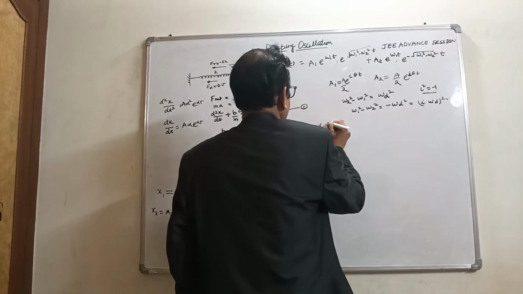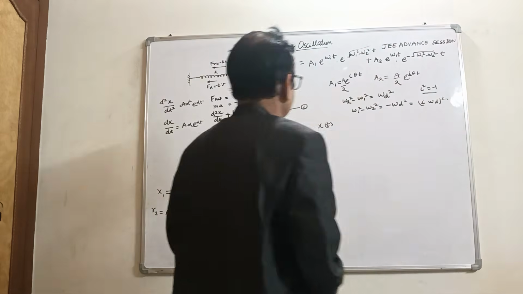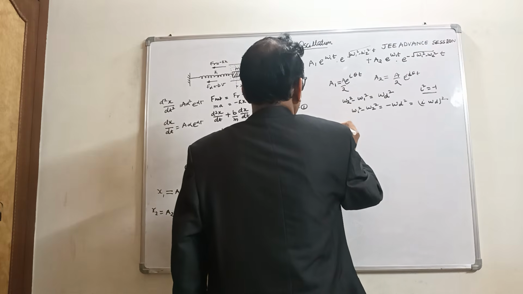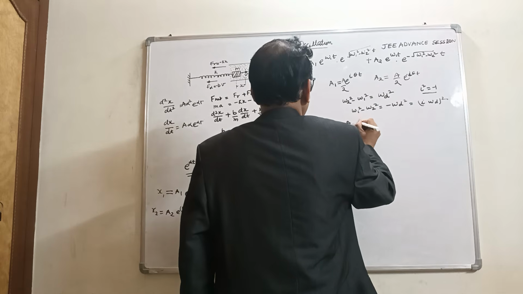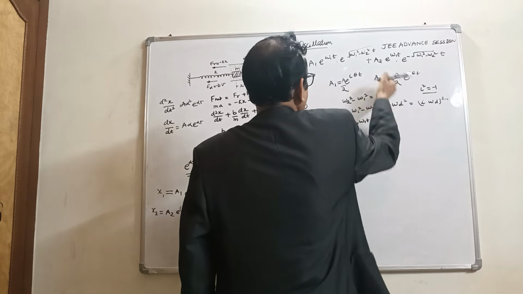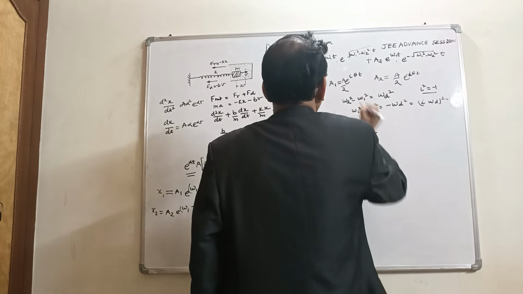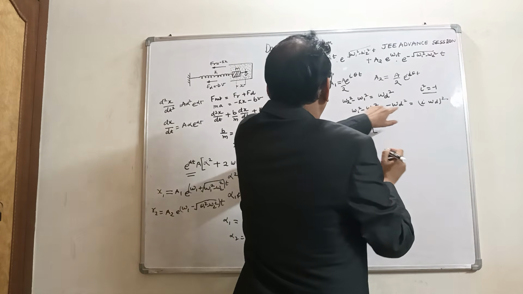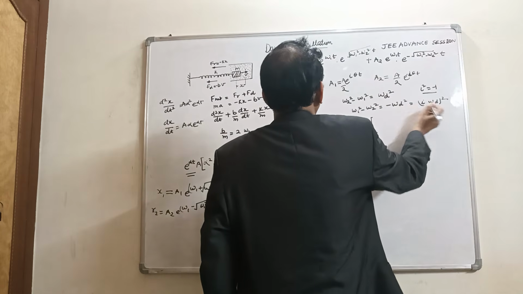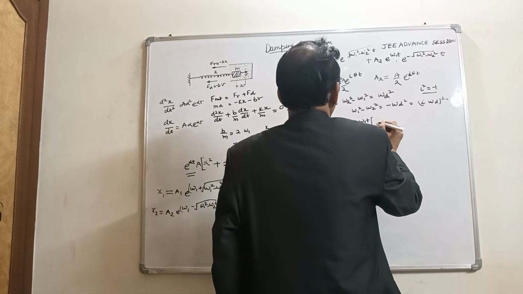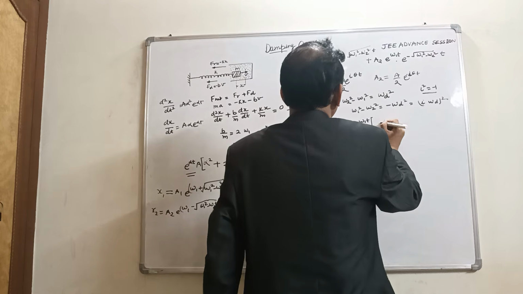So x at time t becomes a by 2 e raised to power omega 1 t, e raised to power omega 1 t common from both sides, and this becomes omega d, i omega d. And theta is e raised to power iota theta.